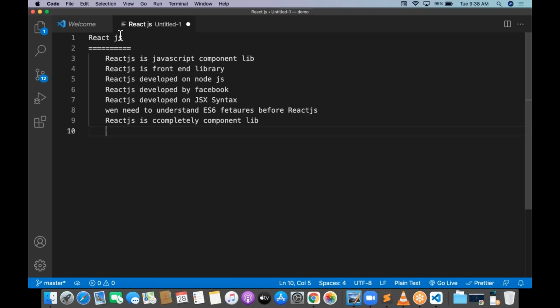And one more point we should understand: React.js has a special feature called virtual DOM. So what is this virtual DOM?